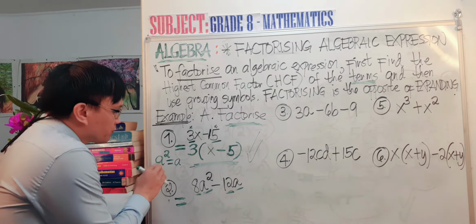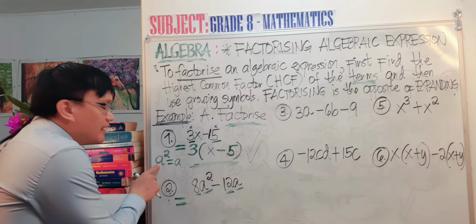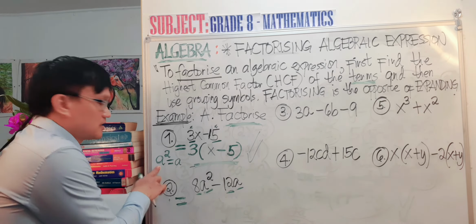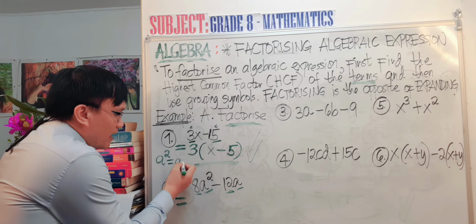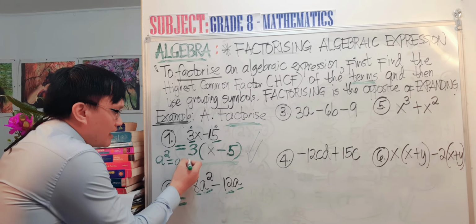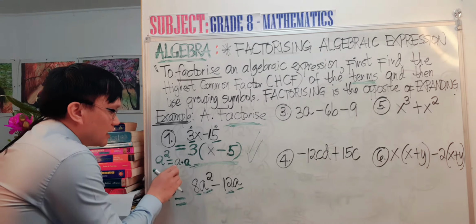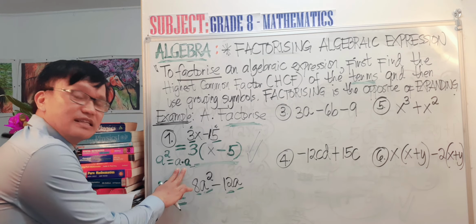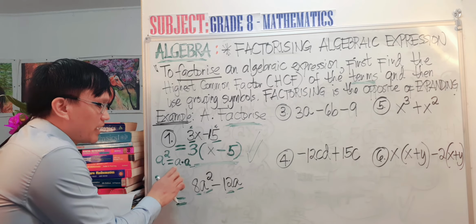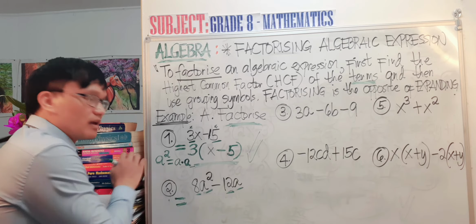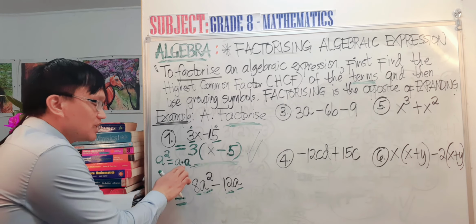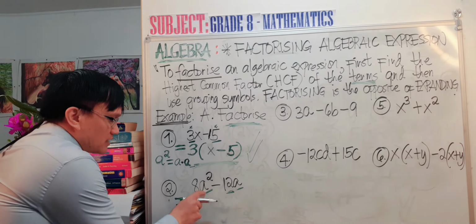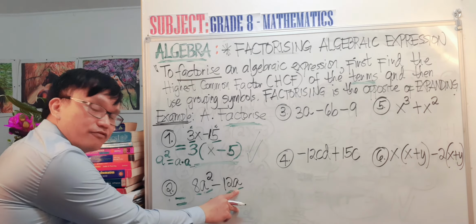So there are two a's here. When an expression is a to the power of 2, it means there are two a's. So that is one a, and another a as well. So that is a times a. Why did I say a times a? Because of the law of indices or law of exponents. When you multiply the same base, a times a equals a square. To separate them, the operation must be multiplication. So that means that there are two a's in here, and we have one a.